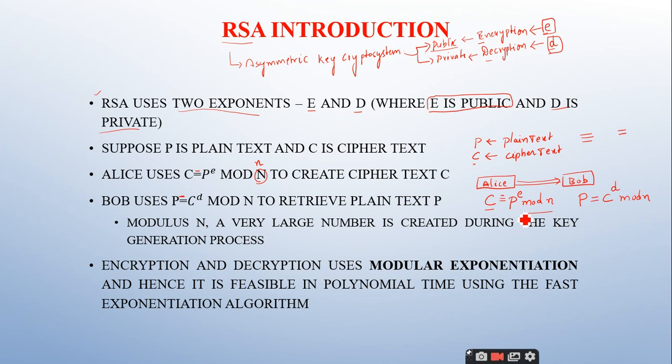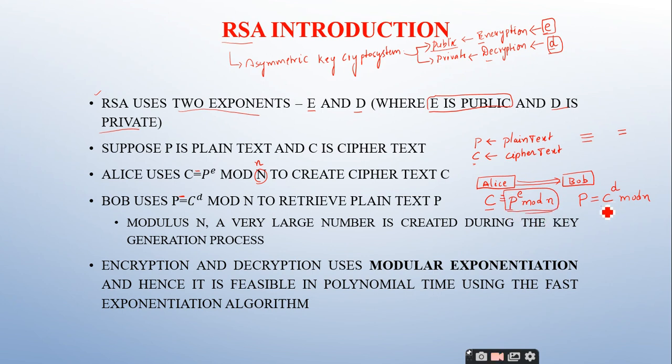Very simple encryption and decryption. There is no involvement of a lot of substitutions and permutations like the symmetric key crypto systems we discussed in the DES and AES algorithms. Very simple. They use exponentiation modular arithmetic.